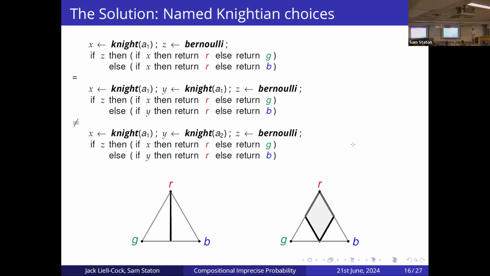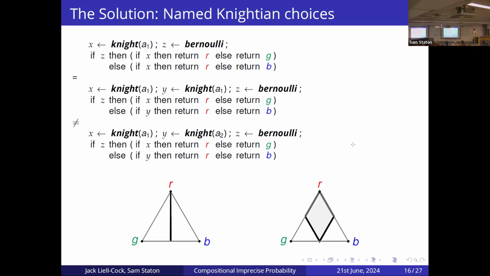So this first program is the exact same as the one we saw earlier and aligns with this convex set here, where we're just conditioning on a Knightian and a Bernoulli. But this is equivalent to this program because even though we use a different variable y here, we're pulling it from the same Knightian seed. The name represents the same Knightian seed, and so this will return the same result. We're saying these two Knightian uncertainties are coupled together and will always produce the same results.